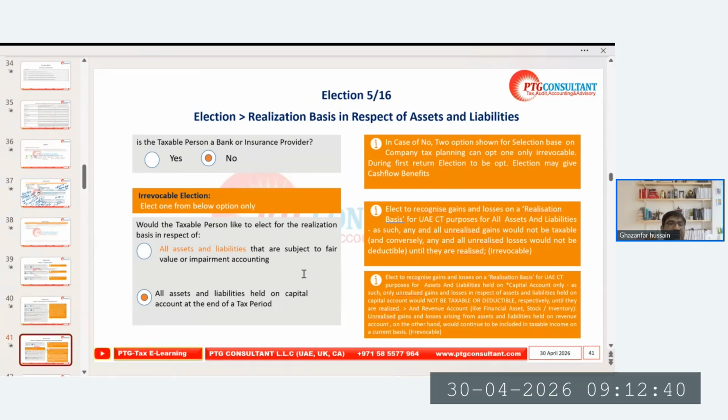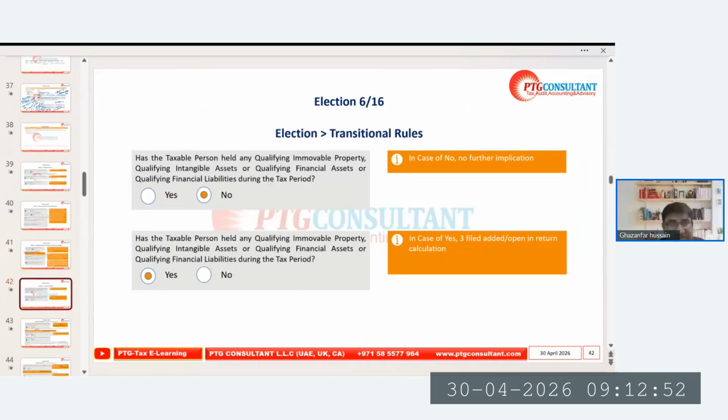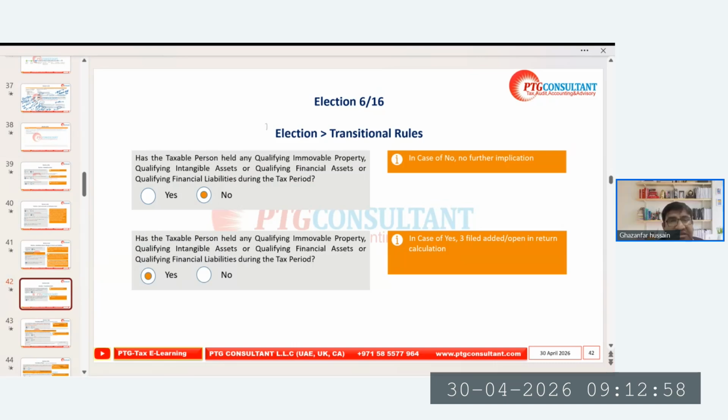If we opt for the realization basis on all assets, it is irrevocable; again, this is an irrevocable election for lifetime. But I'm going to show you some additional points. The realization basis, yes, this is the transitional one. This is another, second election, which is mandatory during the first tax period.